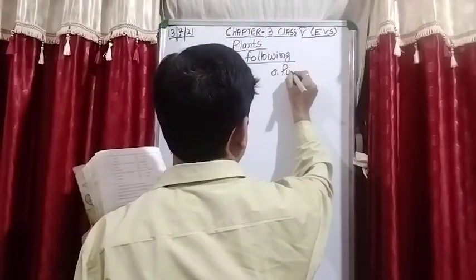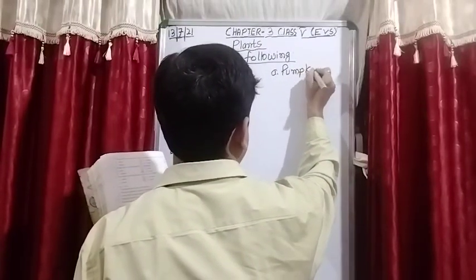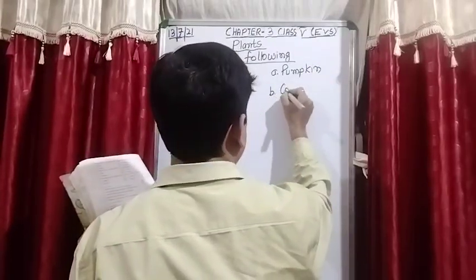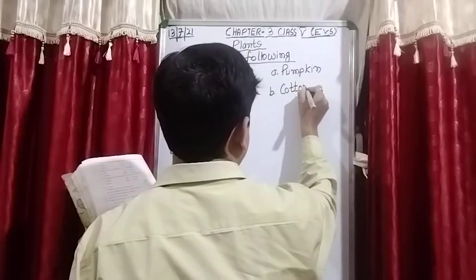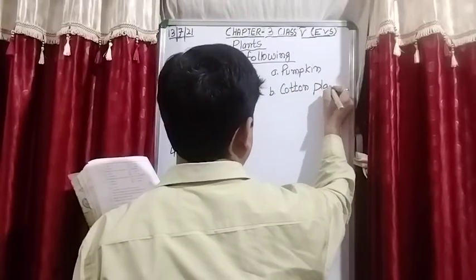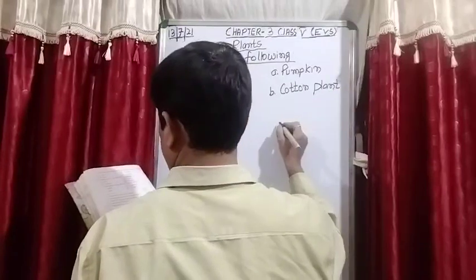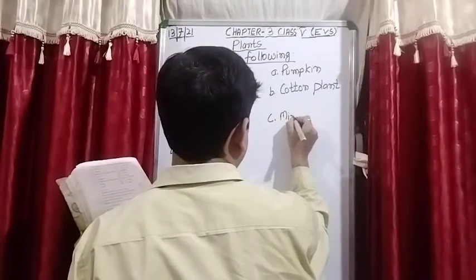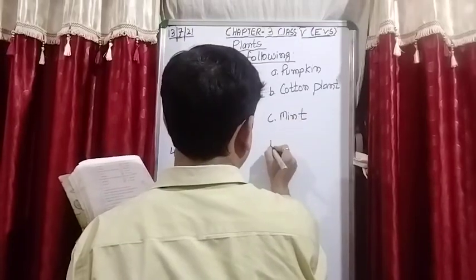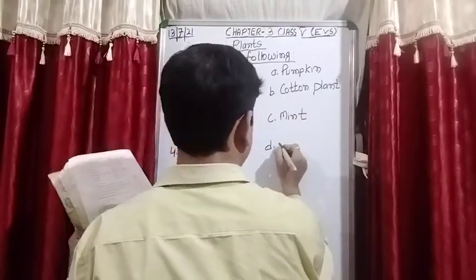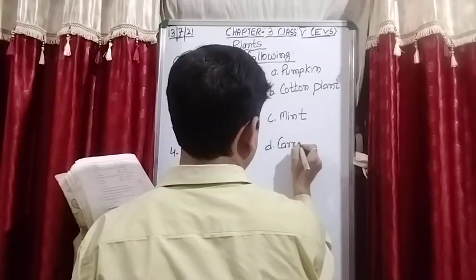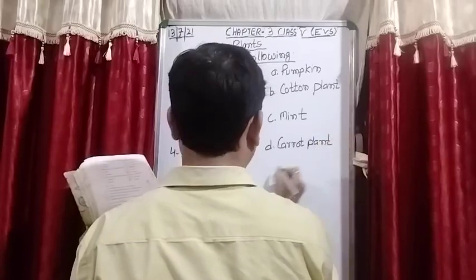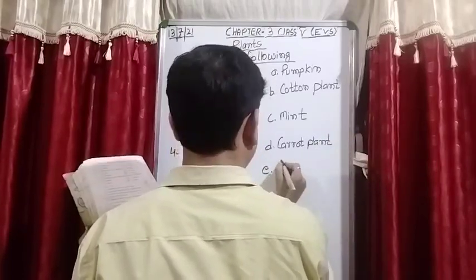Pumpkin, B option cotton plant, C option is the mint, option D carrot plant, option E onion plant.